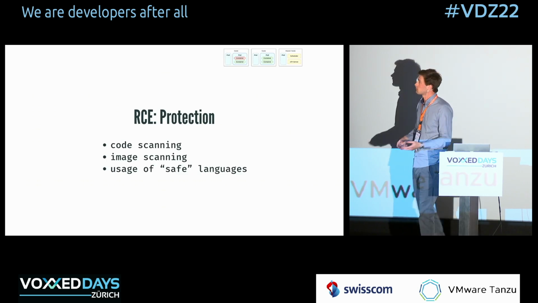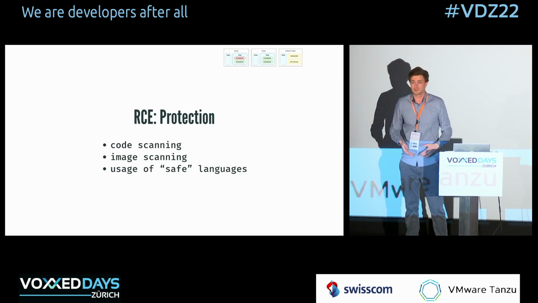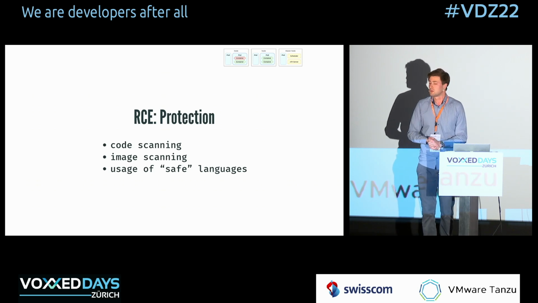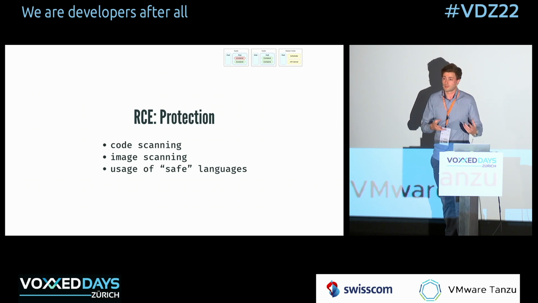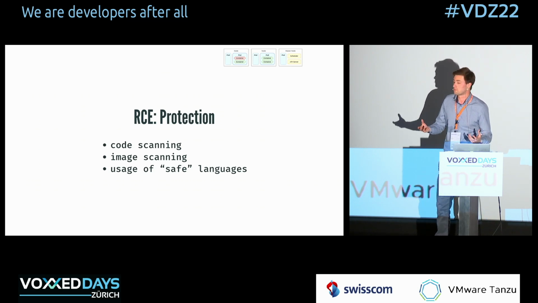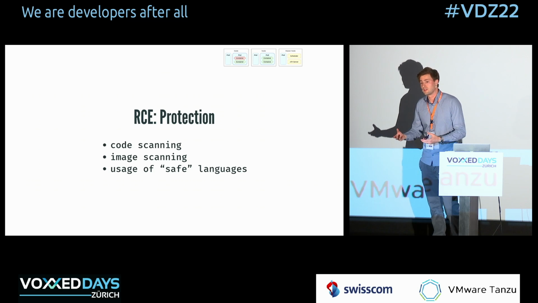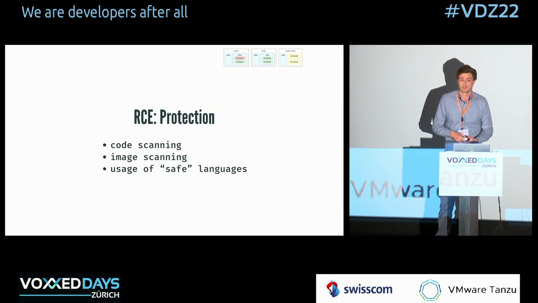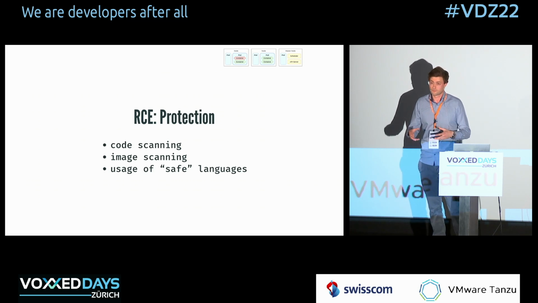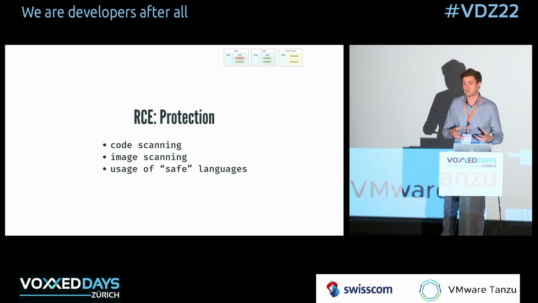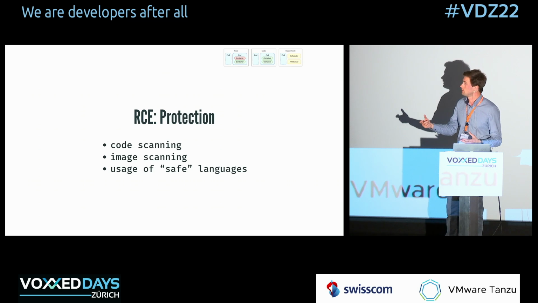So how could we have protected ourselves against a remote code execution vulnerability? This has nothing to do with Kubernetes, right? But code scanning is always a good thing. You can use image scanning when you use containers and Docker images, obviously, which is very useful, especially for supply chain attacks, so that you can essentially scan dependencies that are contained in your image that might not be dependencies that you pull from your code, right?